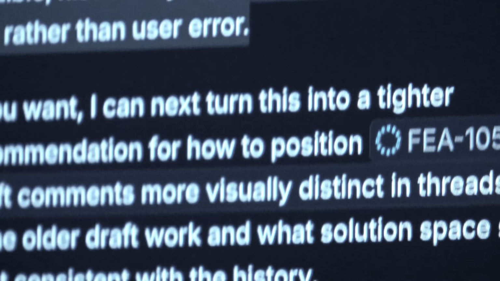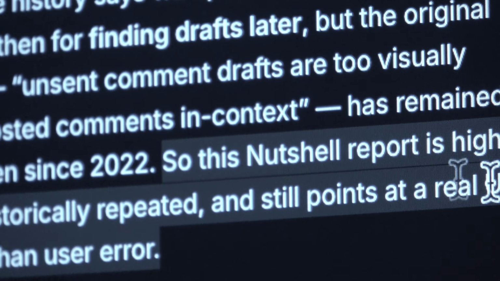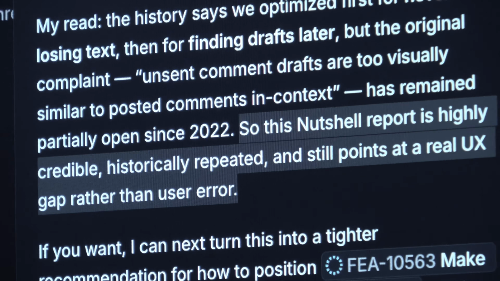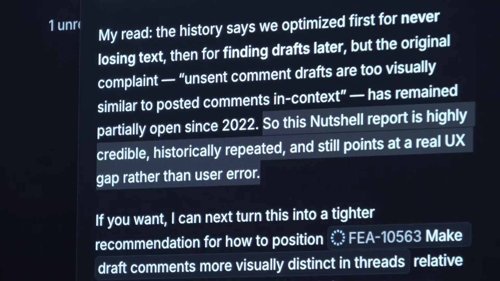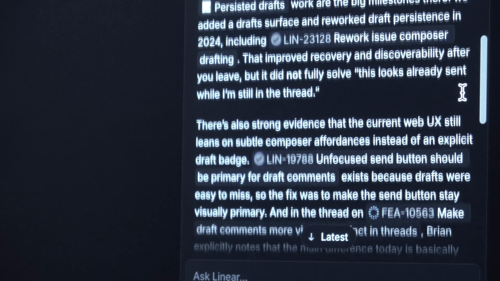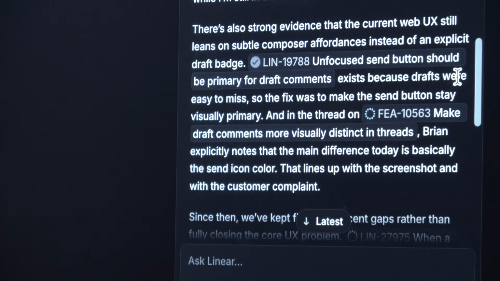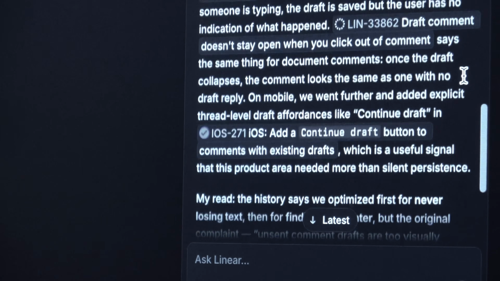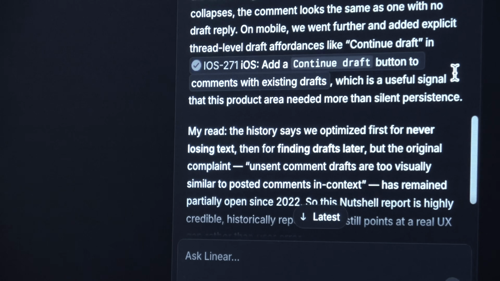This nutshell report is highly credible, historically repeated, and points at a real UX gap rather than user error. It's giving me validation too from the customer's behalf. This context is now a historical snapshot. All of this conversation data will persist, and I can continue iterating and understanding, which is pretty cool. Now I have data for what we should do.